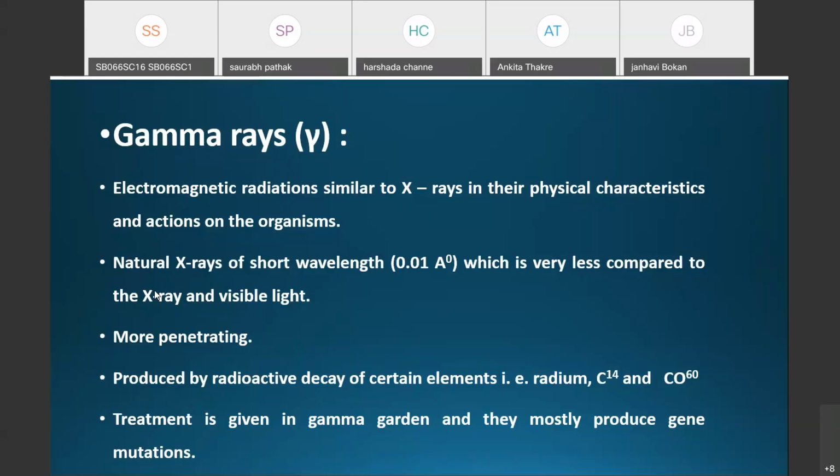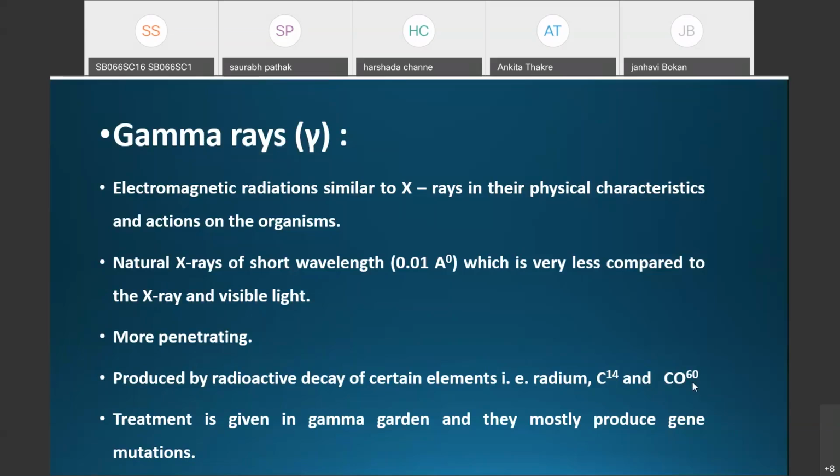Gamma rays are produced by the radioactive decay of certain elements, for example radium, carbon 14 and cobalt 60.